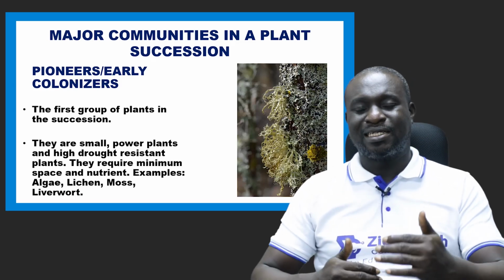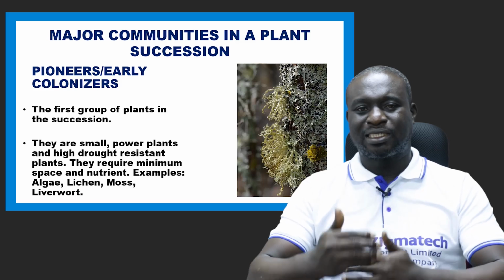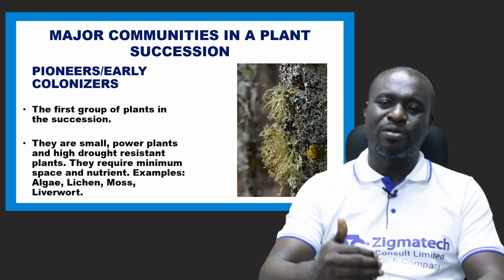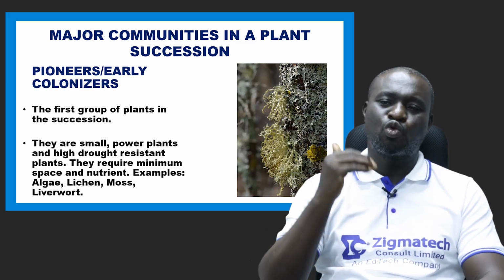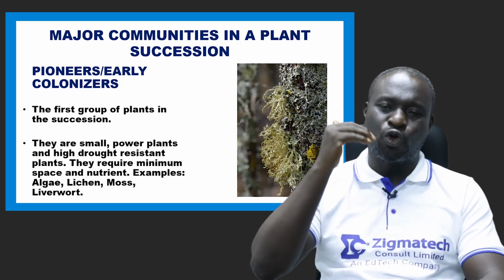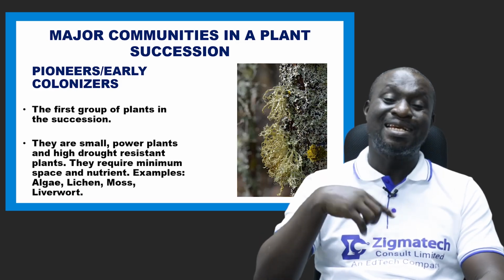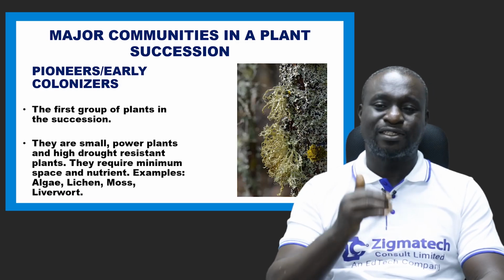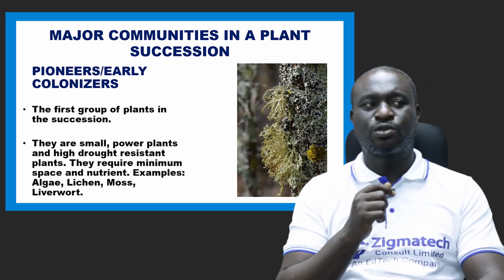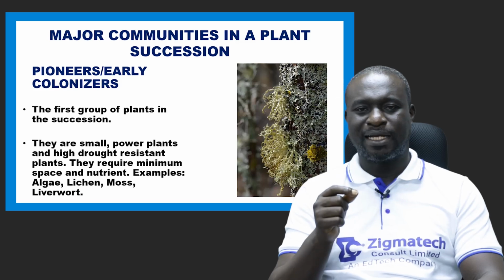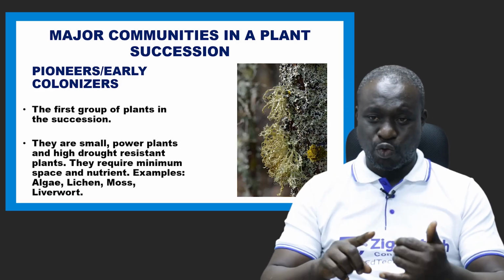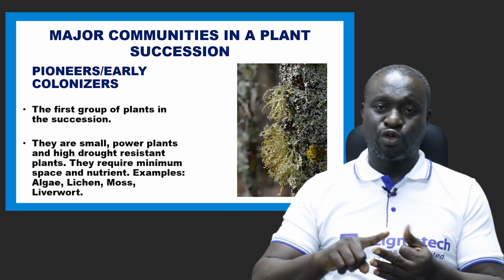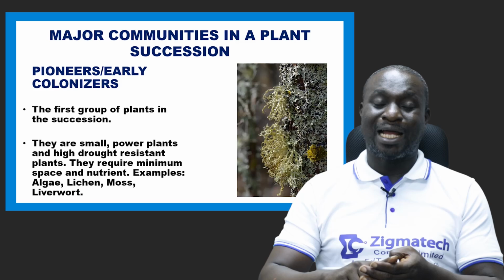Remember, we said there are developmental steps that take place. Okay, now let's look at those major communities or major steps. The first one is what we call the pioneer colonizers, or you can say the earliest colonizers. Now, these are the first groups of plants in the succession. I mentioned the other time that examples include the lichen, the moss, the liverwort, and algae.